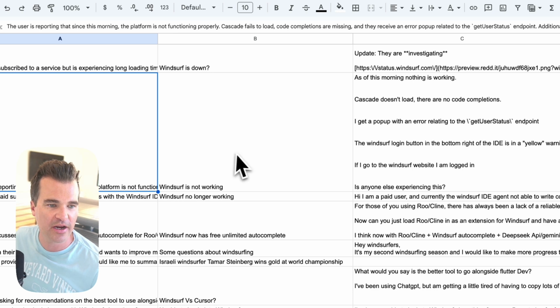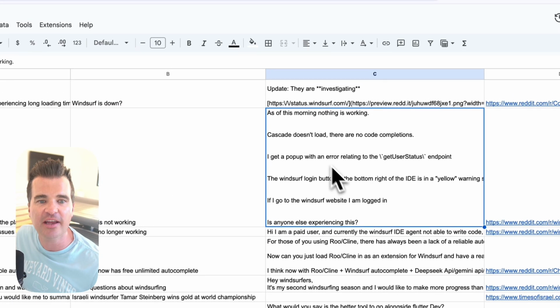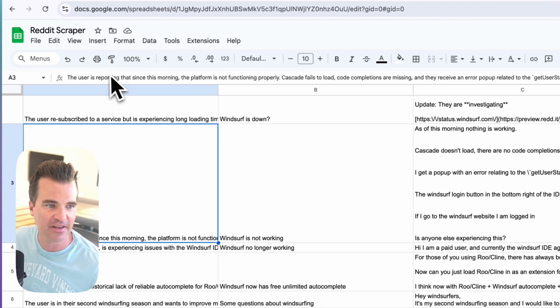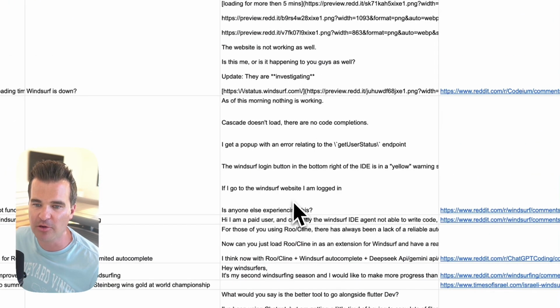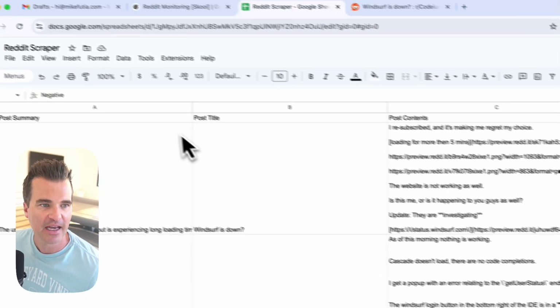The second one, you can see the Reddit post title is Windsurf is not working. The post is obviously complaining that it's not working. And so the summary is saying the user is reporting that since this morning, the platform is not functioning properly. That was correctly identified and categorized as a negative post.